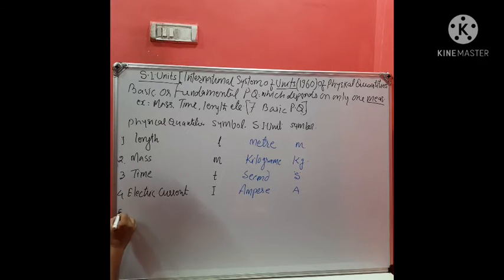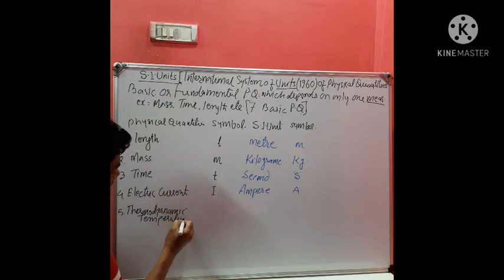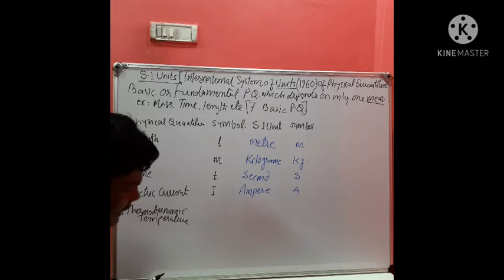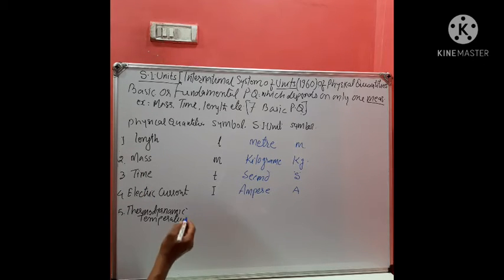The fifth one is thermodynamic temperature. In physics and chemistry, we use temperature. Which temperature?